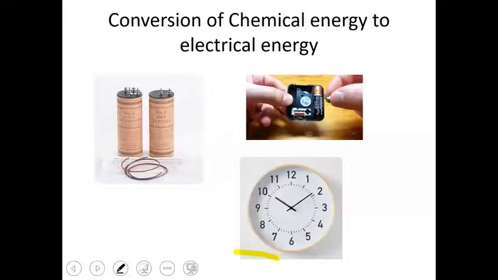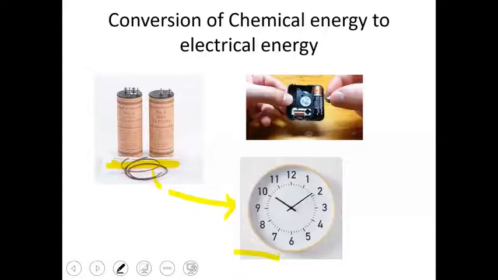So it's an example of, here are the cells. These cells are actually electrochemical cells. They help us in conversion of chemical energy. Chemical energy comes from the chemicals present in the cells. They undergo chemical reaction and produce chemical energy. That chemical energy is converted into electrical energy, with the help of which our wall clocks operate.